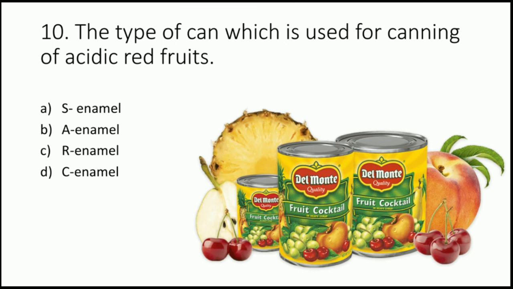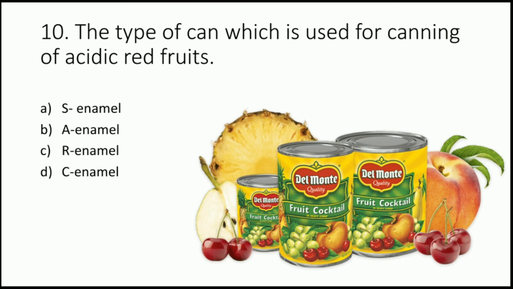Last question of the video. The type of can which is used for canning of acidic red fruits. S enamel, A enamel, R enamel, C enamel. So first of all, let's first discuss what is canning. So canning means fruits and vegetables and certain other foodstuffs are sealed in an airtight container, and then they are sterilized by heat. And by that process, the shelf life of fruits and vegetables increased to a large extent. Their shelf life can be extended up to a year. So that is known as canning process.